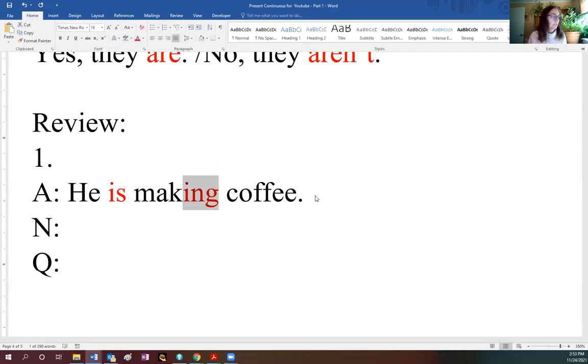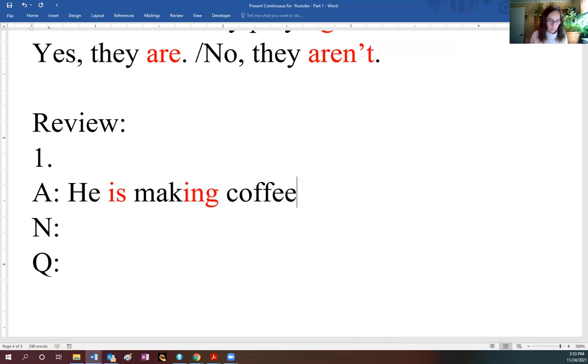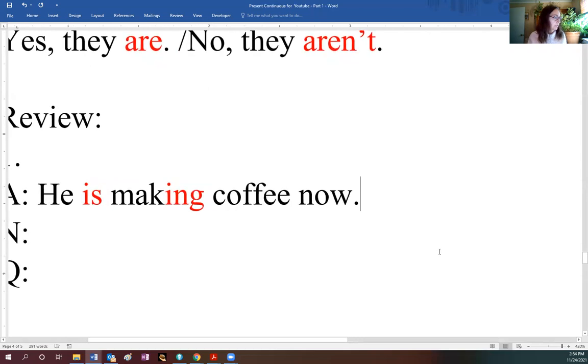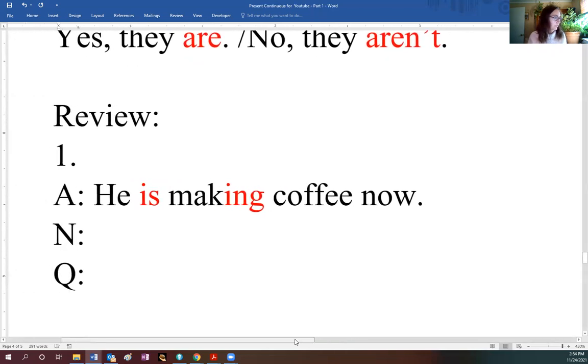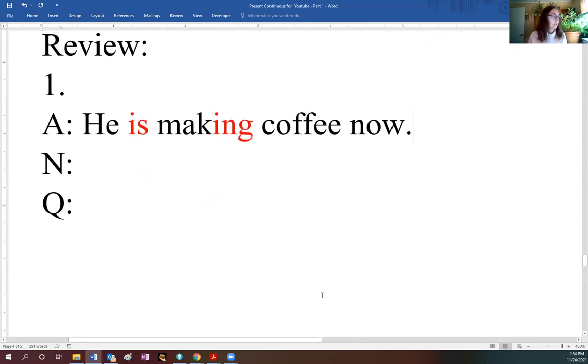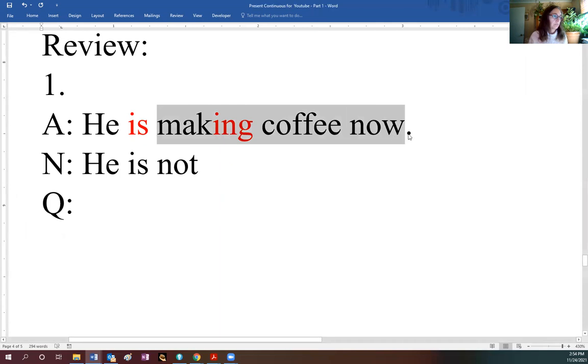Okay, so he's making coffee. Let's put it there. He is making coffee now, and I can make it a little bit bigger for the students who don't have laptops or tablets, just telephones. Okay, so he's making coffee now. How would the negative be? Remember, the negative we form by putting not after the verb to be. So you can say he is not making coffee now. Okay, that would be the negative form.